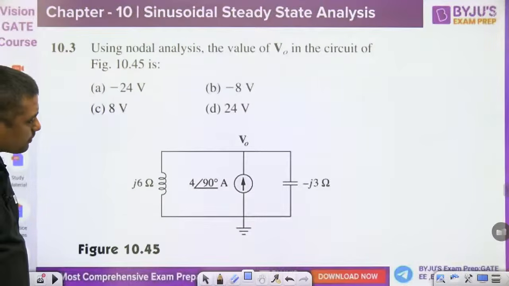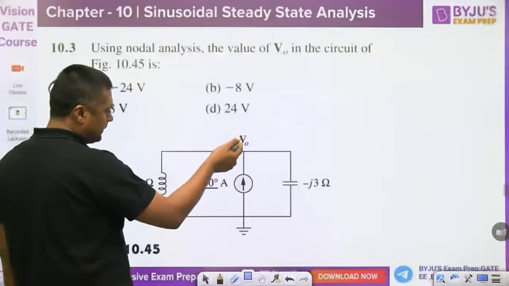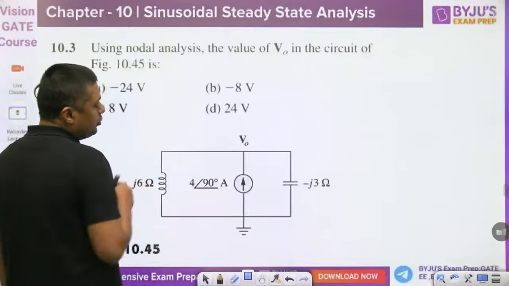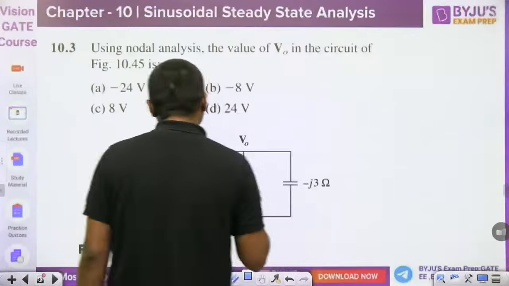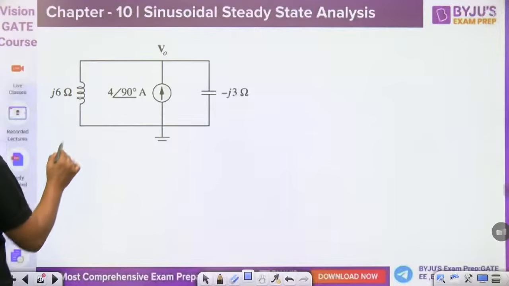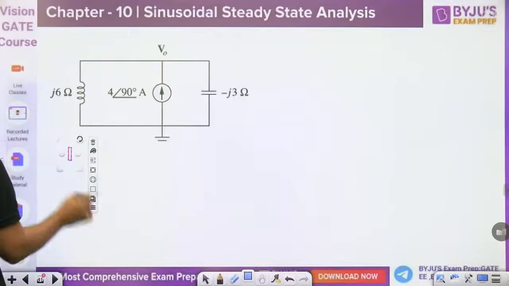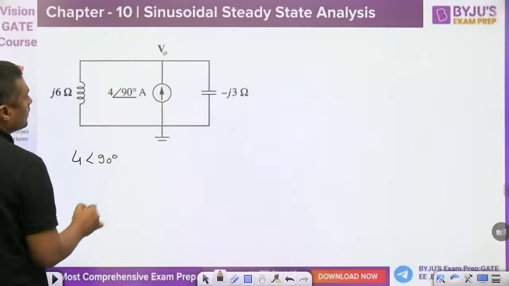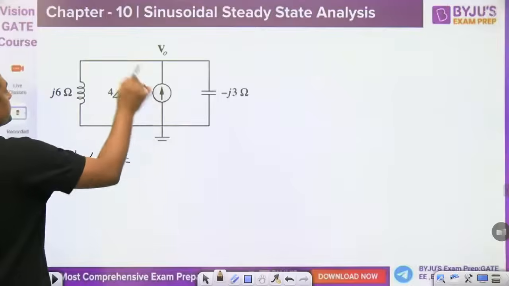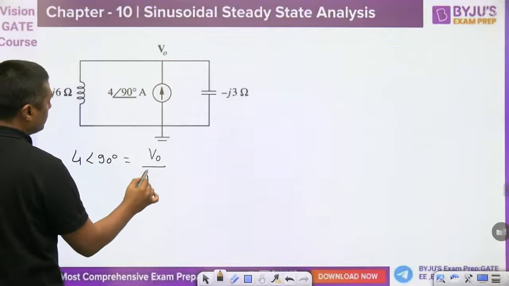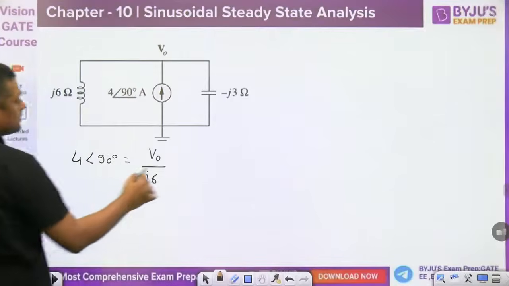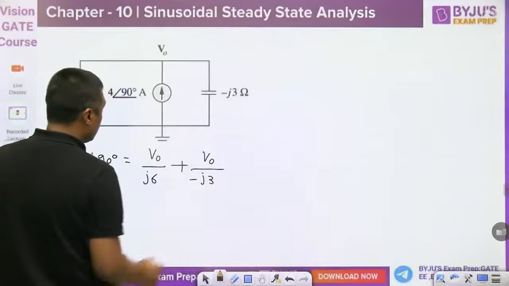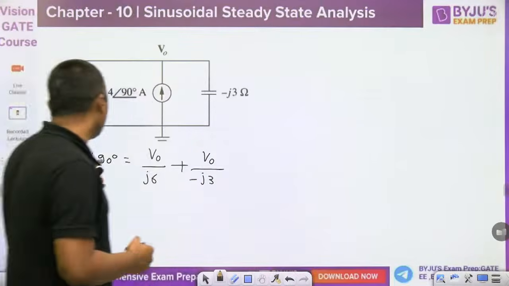Nodal analysis means what is the incoming current? This is the 4∠90 degree. And then what is this? You can write incoming current is equal to outgoing current: V0 minus 0 by J6, V0 minus 0 by J3. Then you can write 4∠90 means J4.